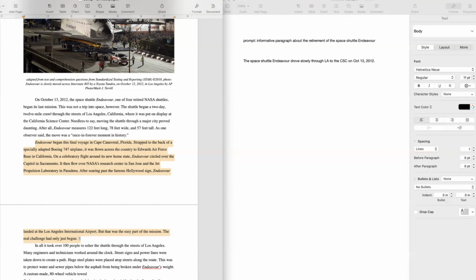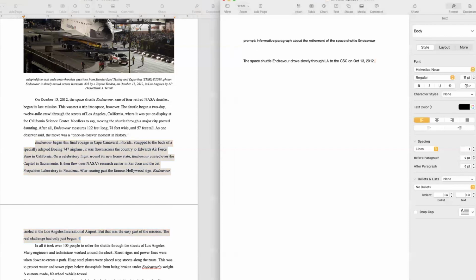So what's important about this paragraph? Probably that it didn't fly directly. That seems to be something they give us a lot of details about. Now, we're making a main idea statement, so we don't need all the details. We don't need to mention San Jose or the Hollywood sign. You might put it in when you do your informative paragraph, but now we're just making a main idea statement.